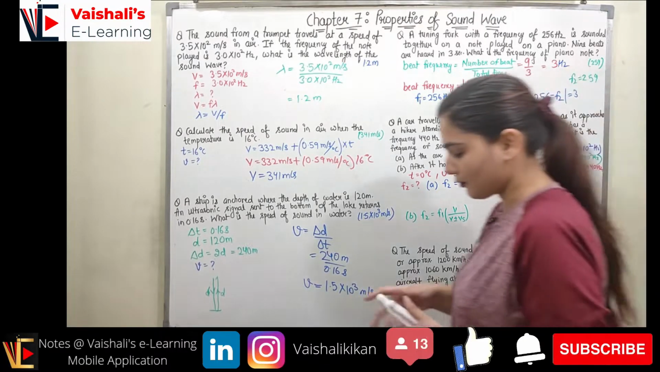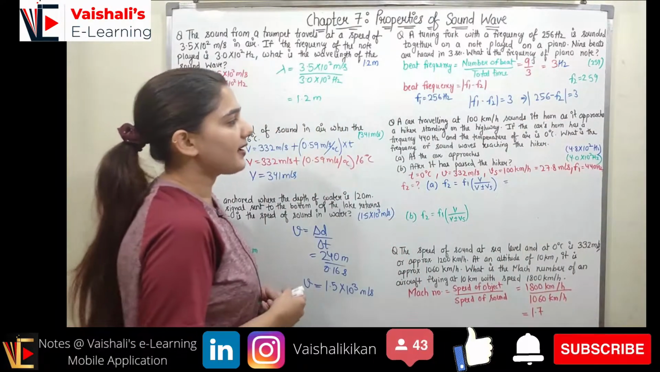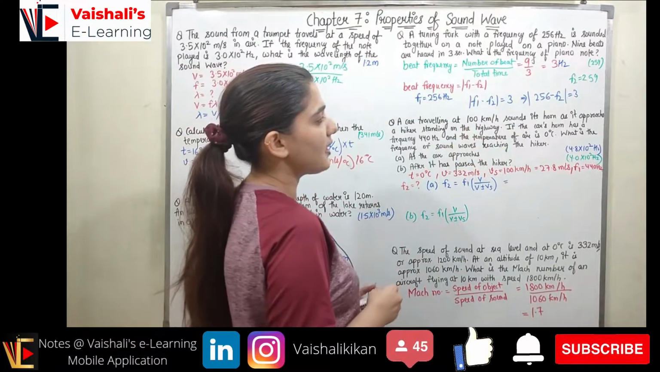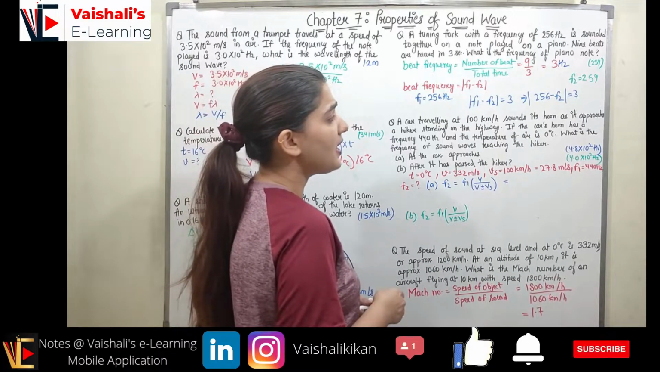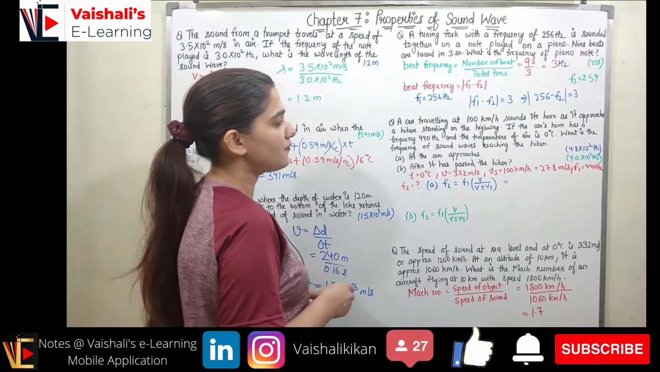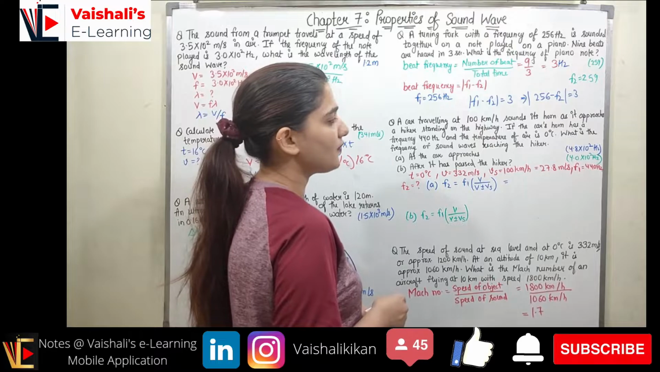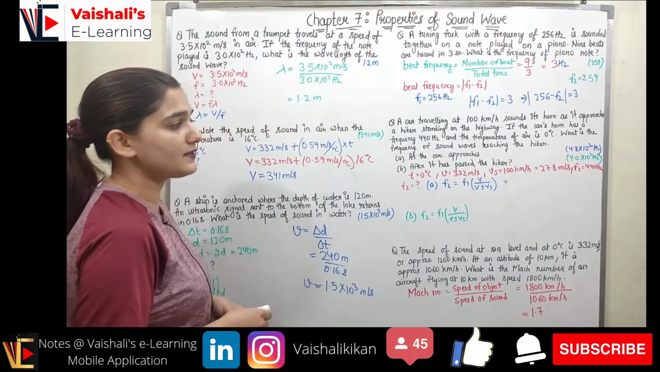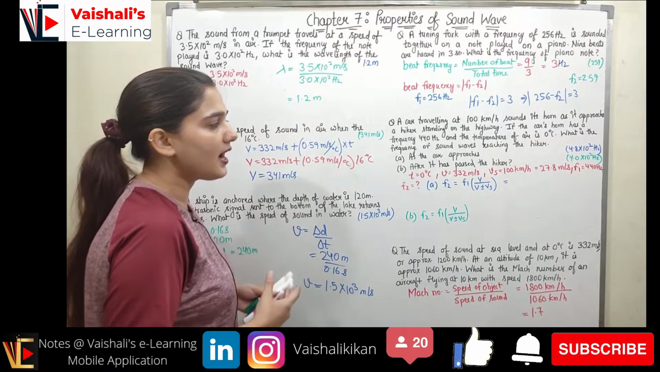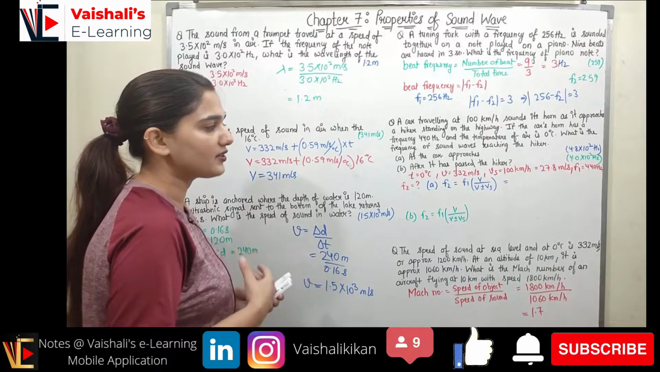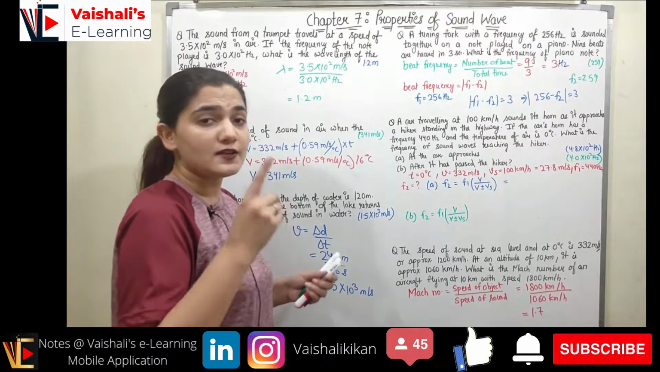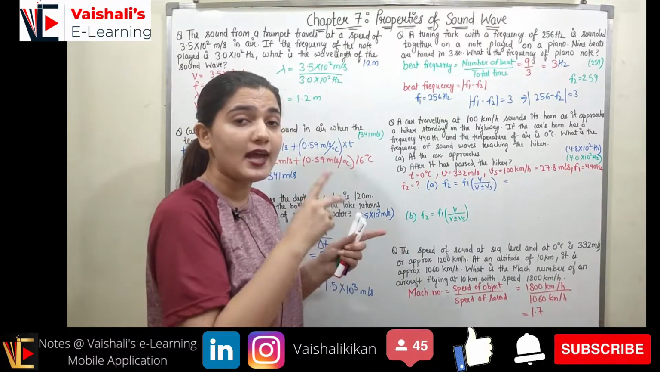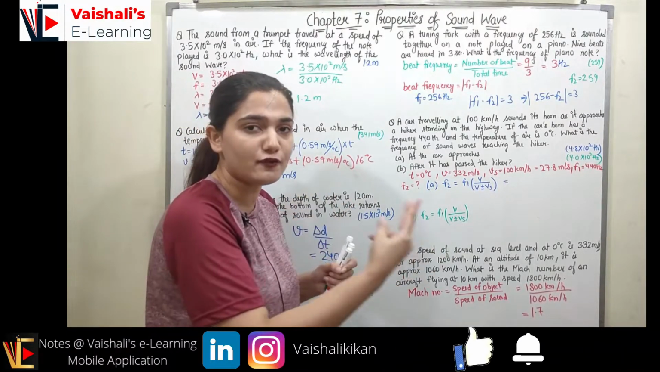Now coming to the next problem, it states: a car traveling at 100 km per hour sounds its horn as it approaches a hiker standing on the highway. If the car's horn has a frequency of 440 hertz and the temperature of the air is 0 degrees Celsius, what is the frequency of the sound wave reaching the hiker as the car approaches and after it has passed the hiker? Right, so here we are given two situations: when the car is approaching the hiker, and the second situation, when it is moving away from the hiker.